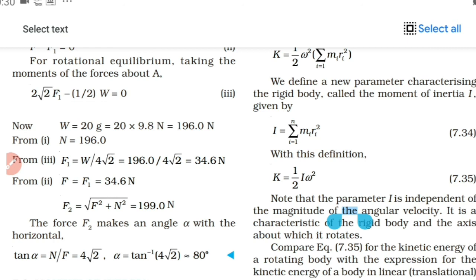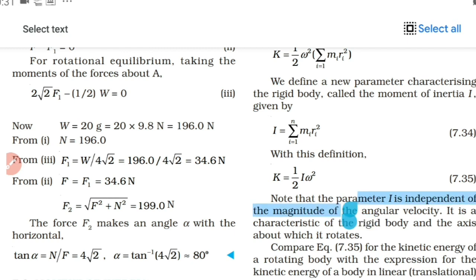Just substituting the values of F and N, taking the sum and the square root, we will get F2 to be 199 Newton. So we got the values of F1 and F2, which are the reactions from the wall and the floor respectively.